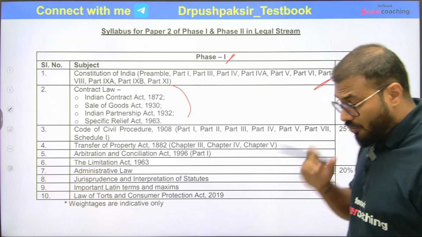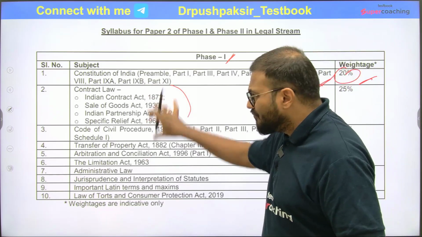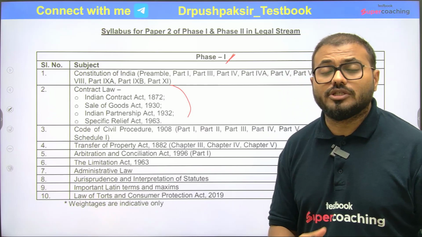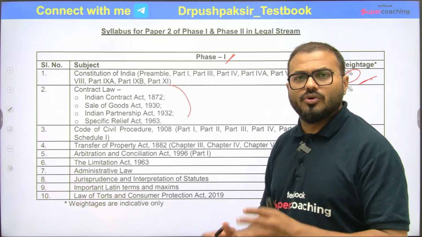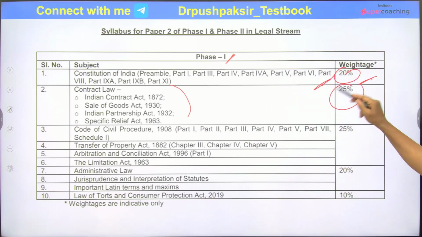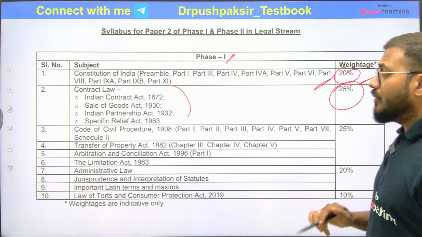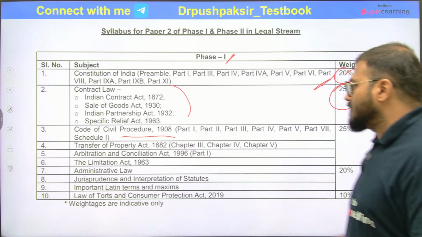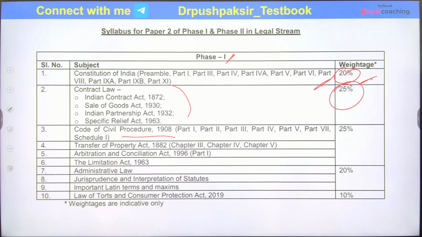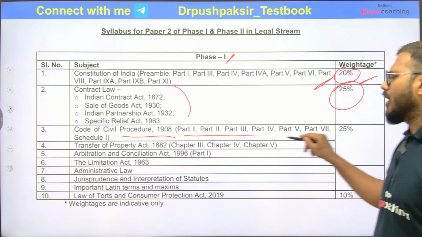Then the contract law: Indian Contract Law, Sale of Goods Act, Indian Partnership Act, and the Specific Relief Act. Because when you are going to work for SEBI, these acts are going to play a vital role. This will be a daily routine for you. So 25% weightage is given to this part. Then the Code of Civil Procedure 1908. They are going to ask some questions from this, and they specifically mention the parts from where they are going to ask the questions.